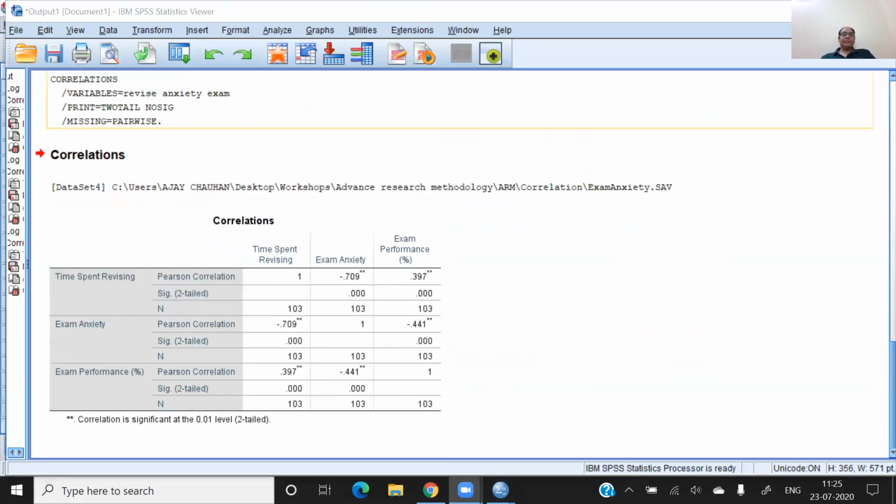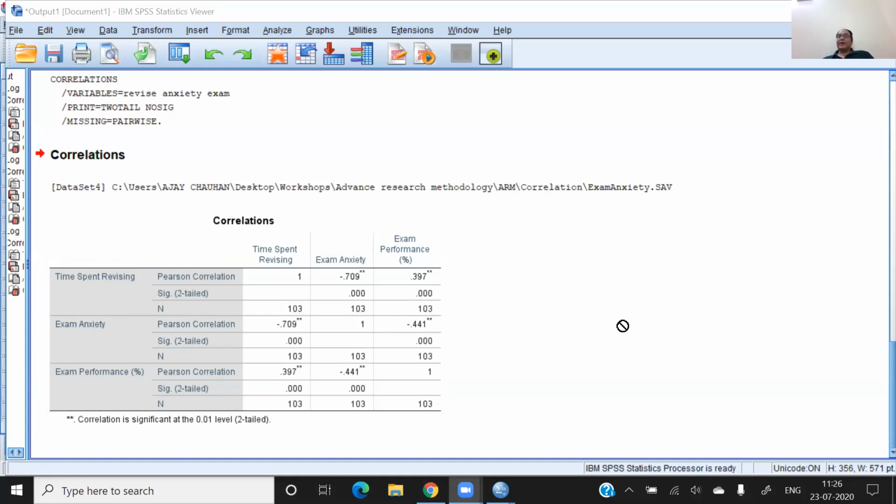The results say that there exists a negative correlation between revision and anxiety. It means more revision, less anxiety; less revision, more anxiety. Good. Then the relationship between revision and performance: more revision, more performance. There exists a low but significant relationship between revision and performance. Then the relationship between anxiety and performance: you can see it is a negative correlation. More anxiety, less performance; less anxiety, better performance. So we have this kind of relationship.